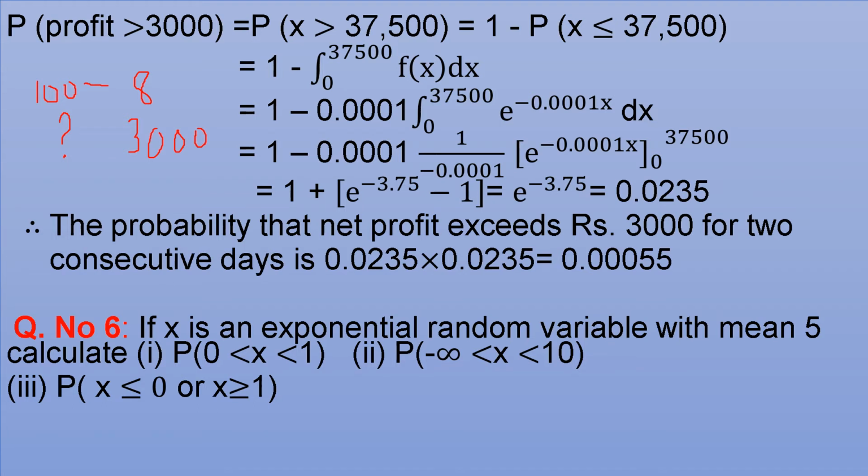Only when the sales or turnout crosses 37,500, only when the sales is greater than 37,500, will profit exceed rupees 3,000. So the probability that profit exceeds 3,000 is the same as the probability that daily turnout will be greater than 37,500.